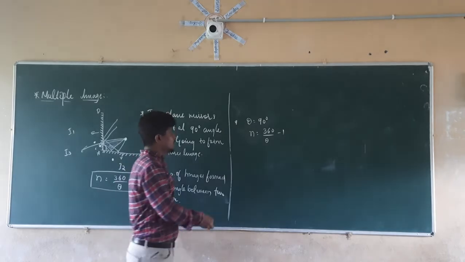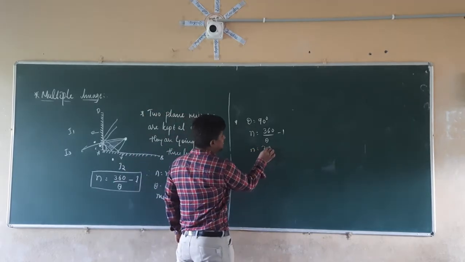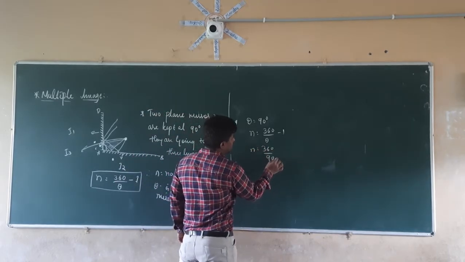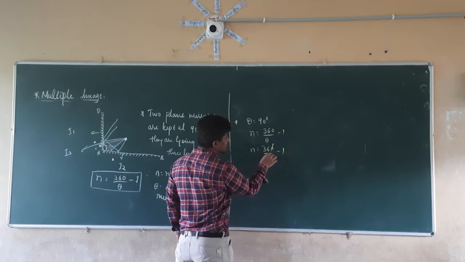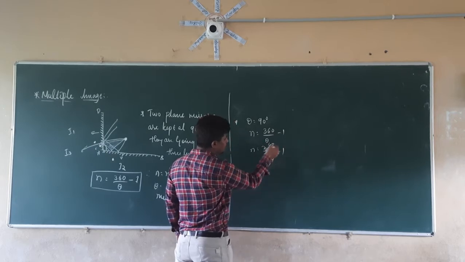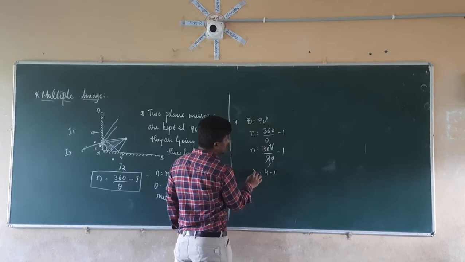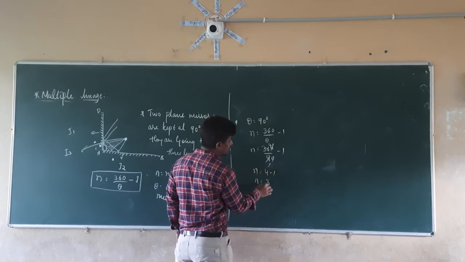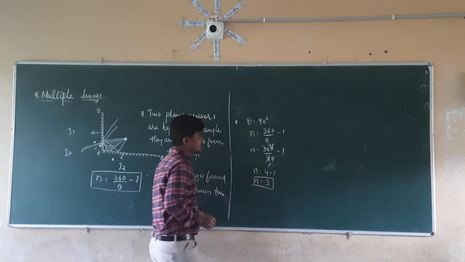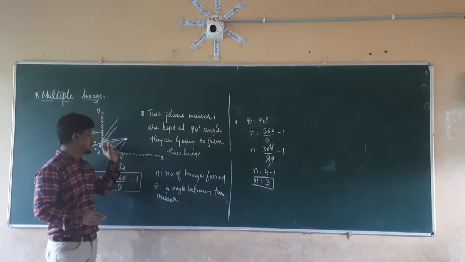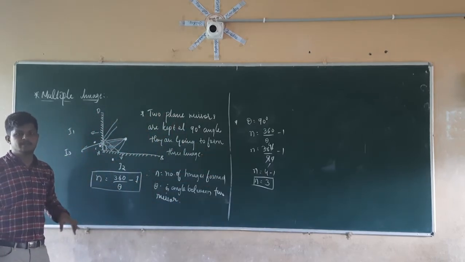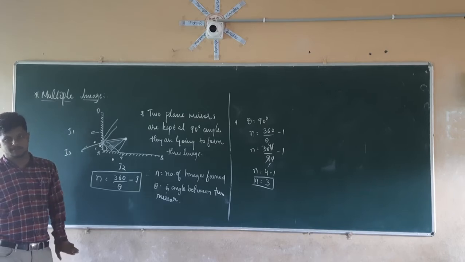So n is equal to 360 divided by 90 minus 1. So 0, 0 get cancelled, 9 1s are 9, 4s are 36. So 4 minus 1. Therefore n is equal to 3. So when two mirrors are kept at 90 degree angle, it is going to form 3 images.